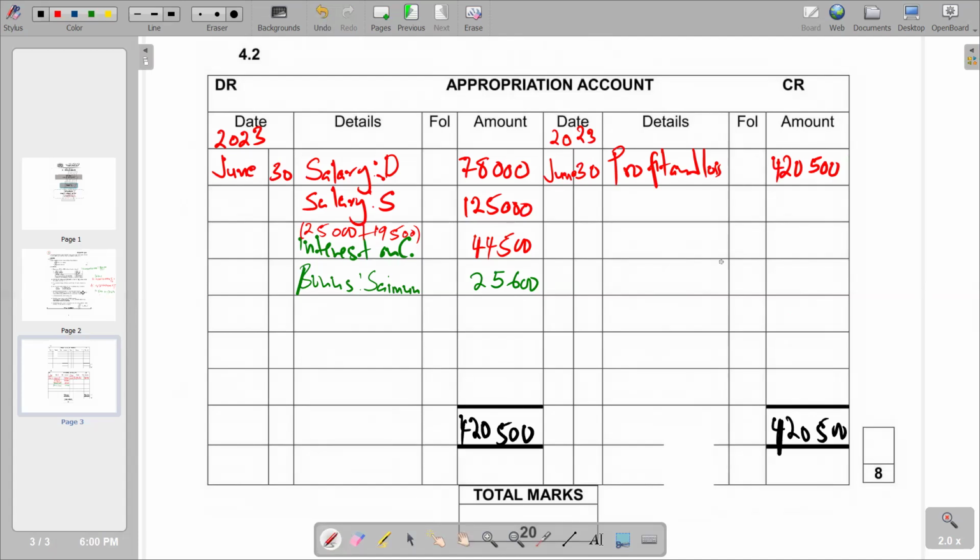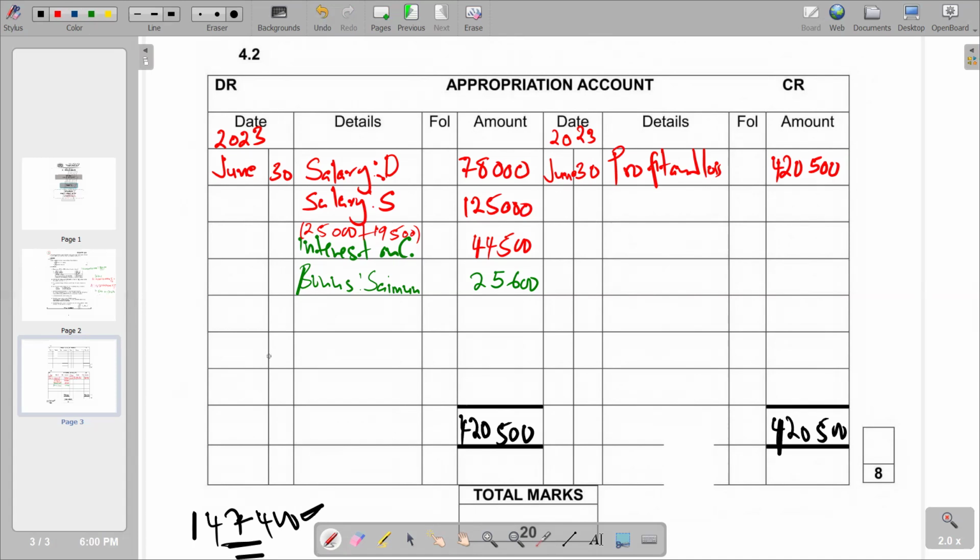So that's the figure that you are going to get. So it means this is the amount that is going to be shared between the partners.